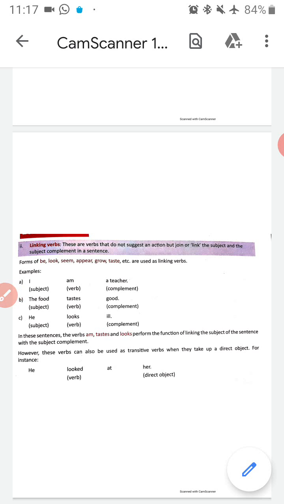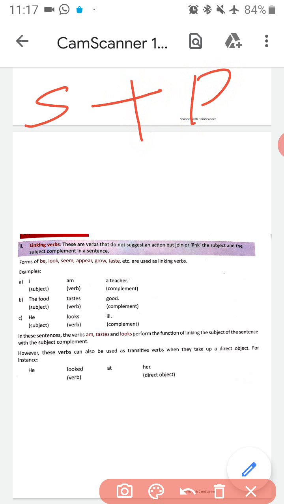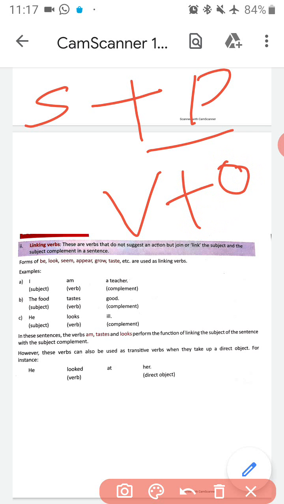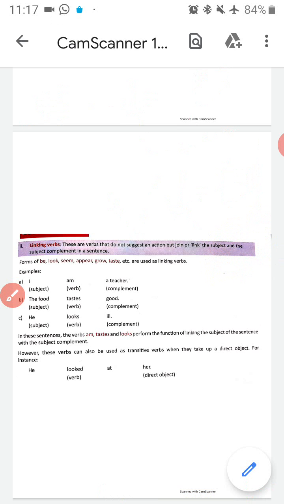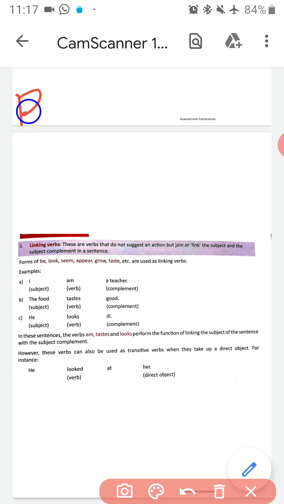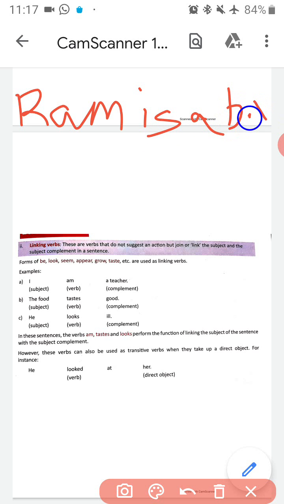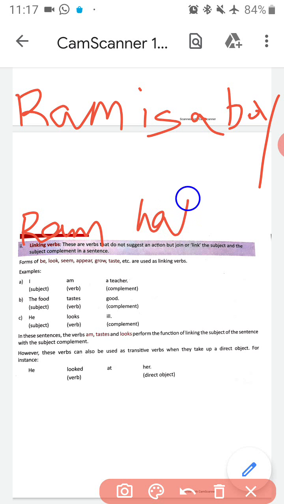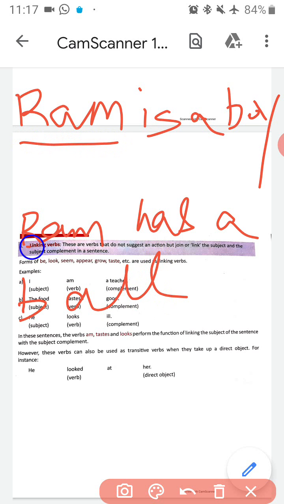We know how a sentence is formed. A sentence is formed by two parts, subject plus predicate. The predicate can be divided into verb plus object. In place of object it could sometimes be a complement also. Now what is a complement? First we'll understand what is a complement. Suppose there are two sentences. We'll say Ram is a boy, and Ram has a ball. In these two sentences we have the same subject, Ram.